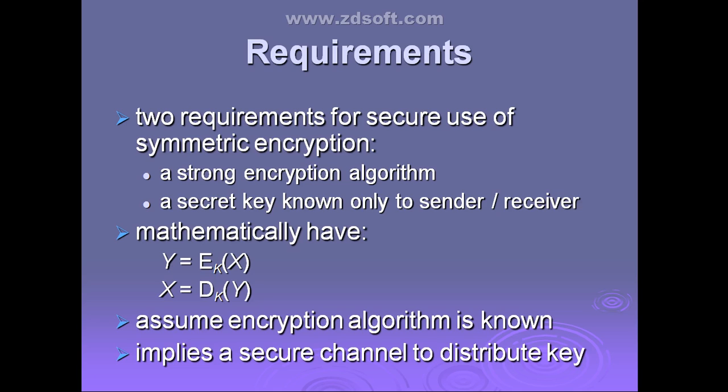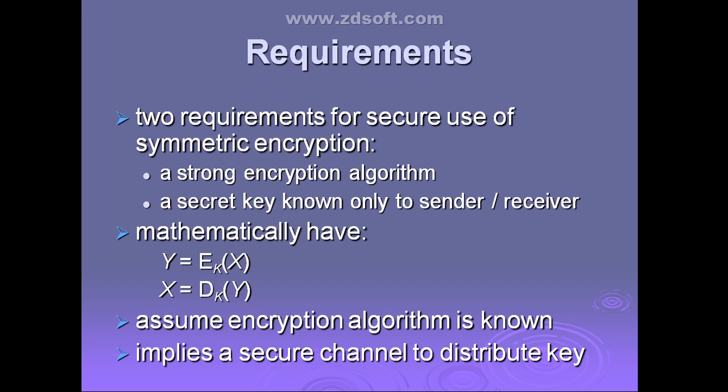Whenever we are looking at the symmetric encryption algorithm, there are two requirements for the secure use of this conventional or symmetric encryption. We'll see those requirements.